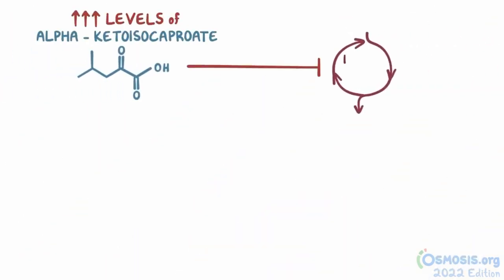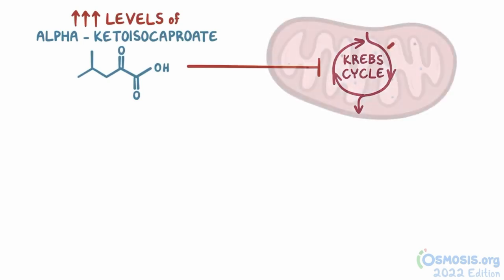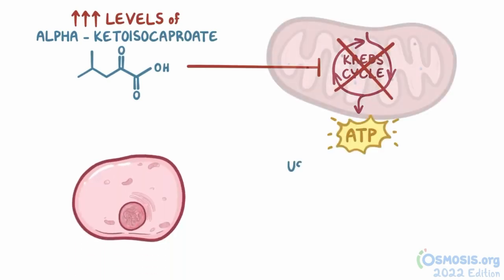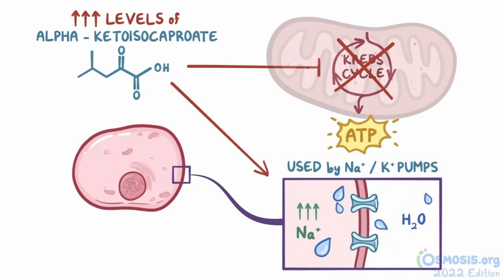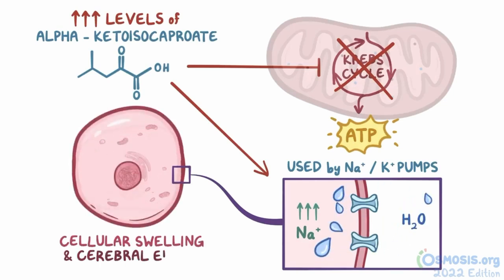Finally, high levels of alpha ketoisocaproate inhibit the Krebs cycle, which takes place in the mitochondria. This process is necessary for the production of ATP, which is used by sodium-potassium pumps to pump sodium out of the cell and potassium in. This causes a buildup of sodium ions in the cell, which allows water to flow into the cells by osmosis, leading to cellular swelling and cerebral edema.